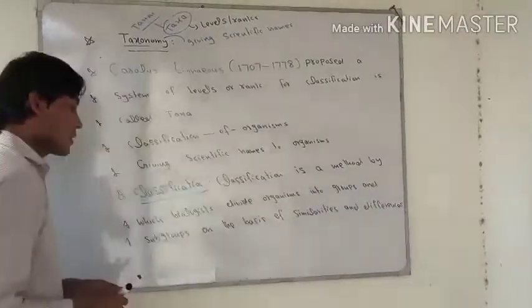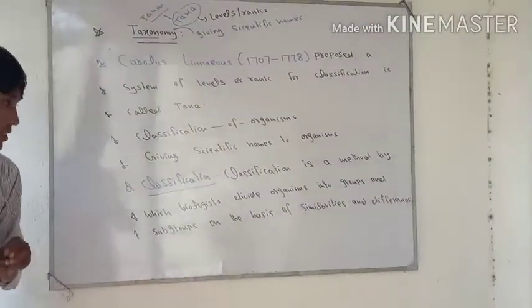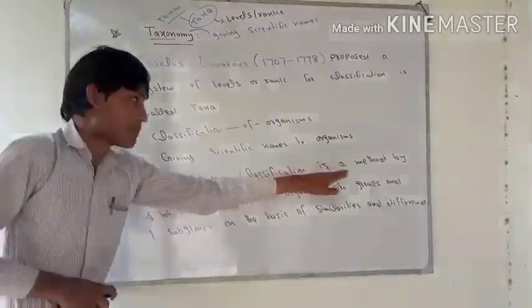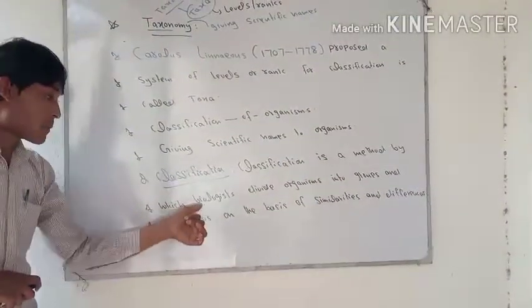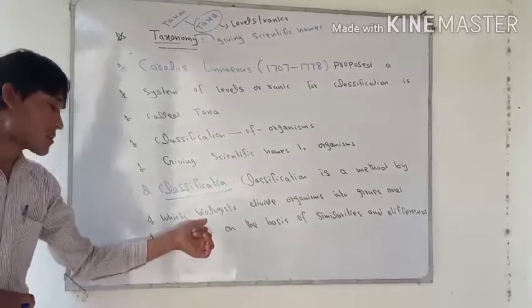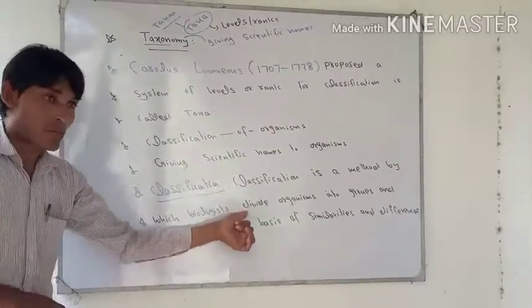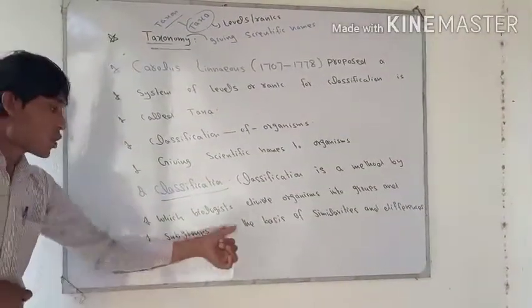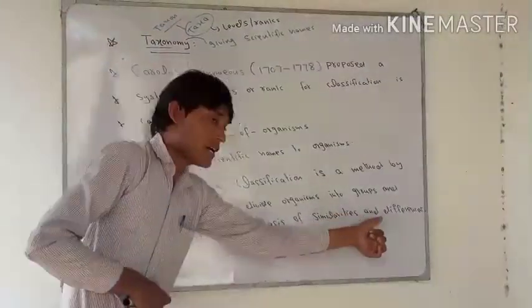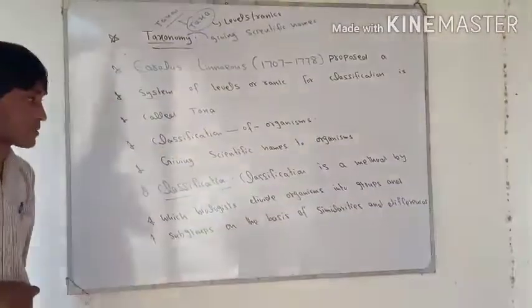What is classification? Classification is a method. Method means procedure by which biologists, a person who studies is called a biologist, distribute organisms into groups and subgroups on the basis of similarities and differences.